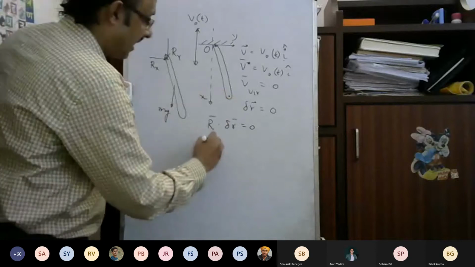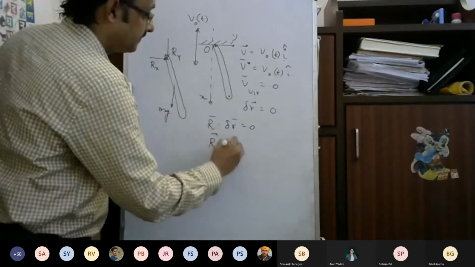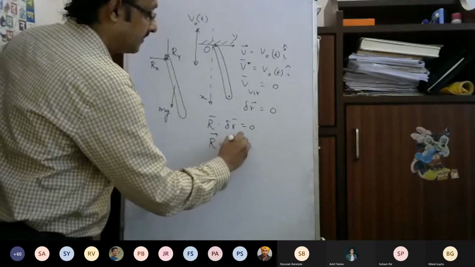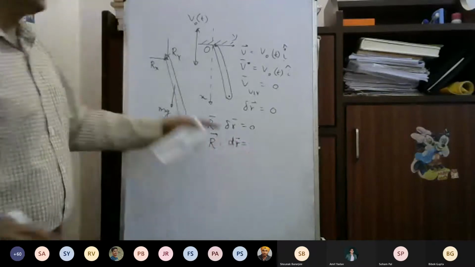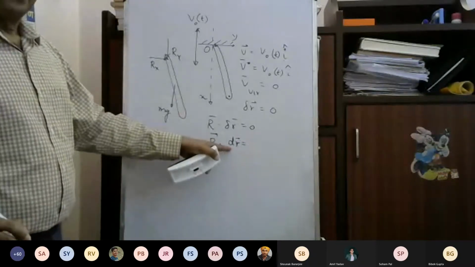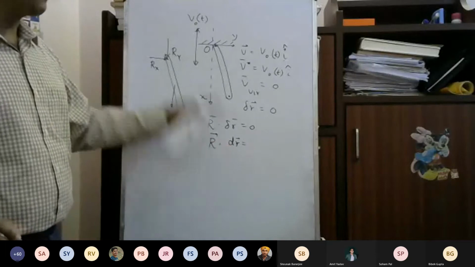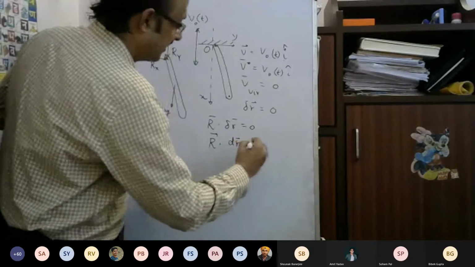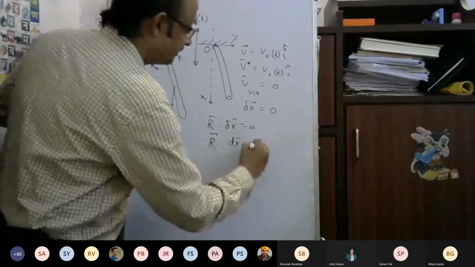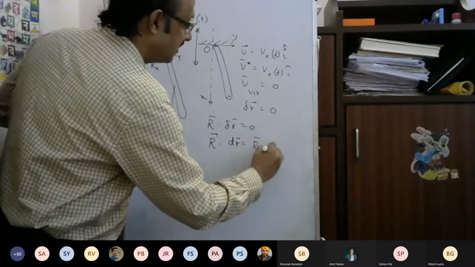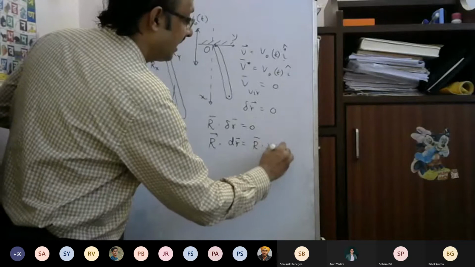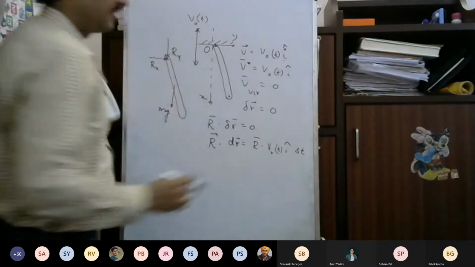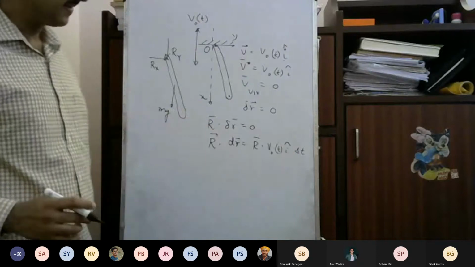But what about R dot dr? dr is the real displacement within a certain time. What will that be? This will be R dot V naught t i times dt, within a small time interval dt.